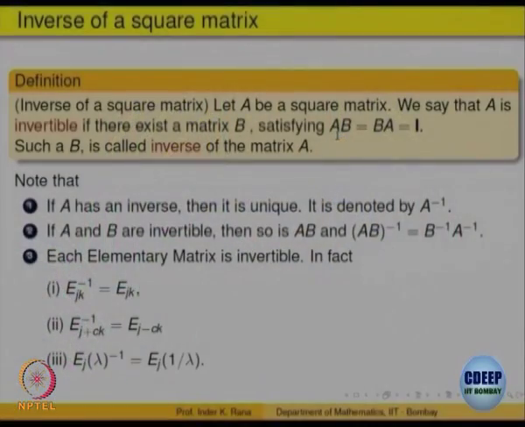Similarly, given a matrix A, if there is a matrix B such that AB is equal to BA is identity, then we say A is invertible and B is called the inverse of A, and it is unique. Clear?